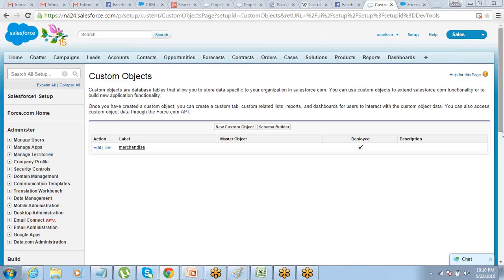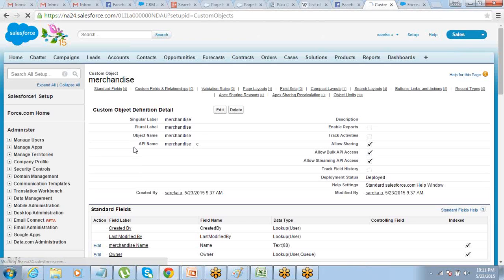So let me go to the merchandise object, and if you click on this merchandise object, you will get to see all the fields of that object. Once you've created and saved the object, you might be seeing this screen, right? This is the detail page of the merchandise object.